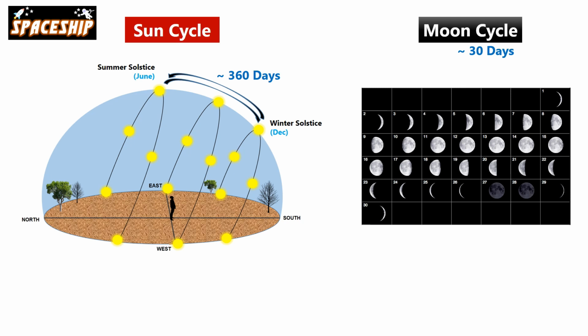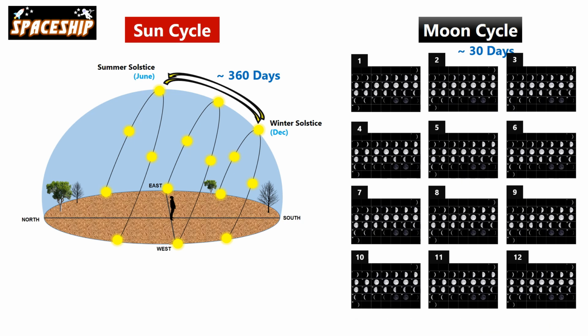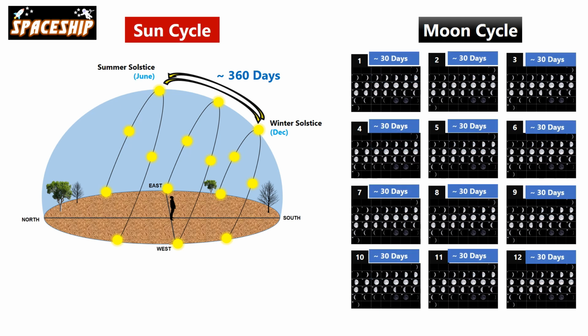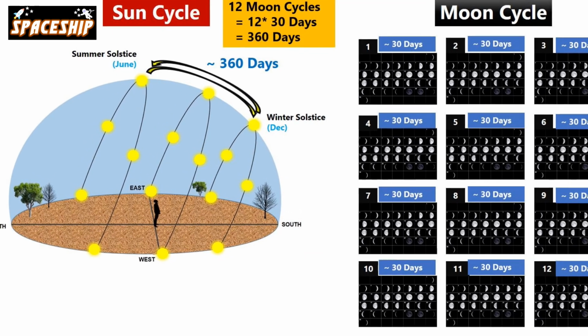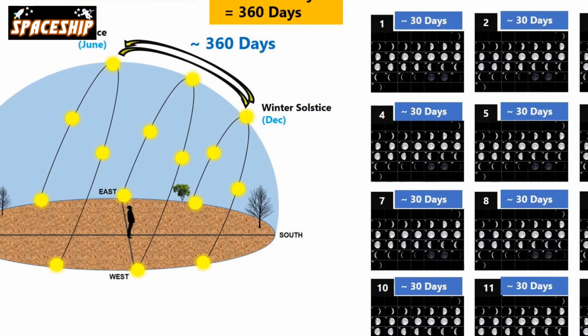Interestingly, early cultures observed that for one sun cycle, that is, from one summer solstice to the next summer solstice, 12 moon cycles occurred. In other words, adding 12 moon cycles, that is 12 multiplied by 30, equals 360 days. So by simply using the phases of the moon and the sun's position in the sky that changed with seasons, they created a tracker to track the days and months to predict the upcoming seasons. And this became our calendar that we use today. That's how our calendar was created.